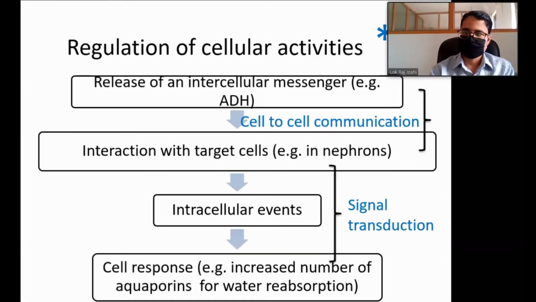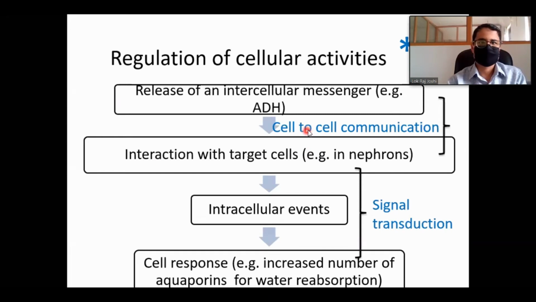The first step for this action is release of the messenger from the source. For example, ADH, antidiuretic hormone. We are taking this example because you already know about it. Antidiuretic hormone is released from the posterior pituitary. Now it is transported through blood and it interacts with target cells in the nephrons, the collecting ducts.